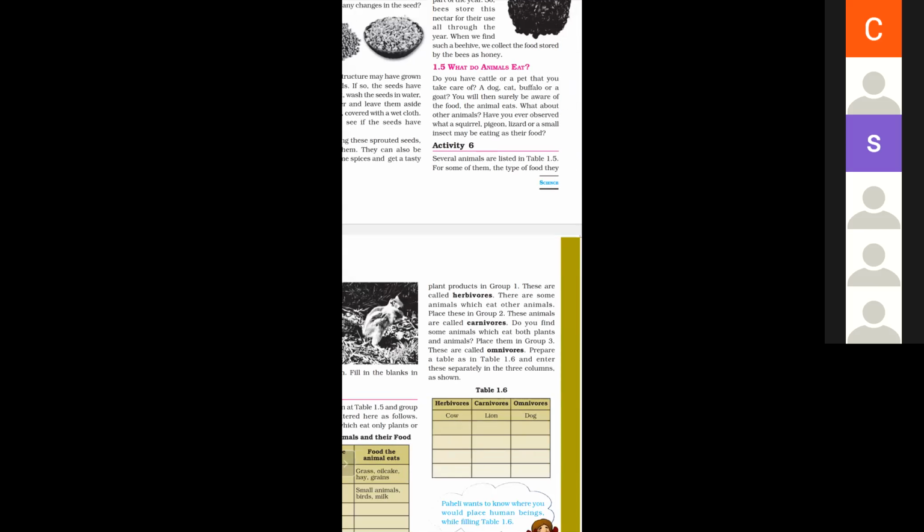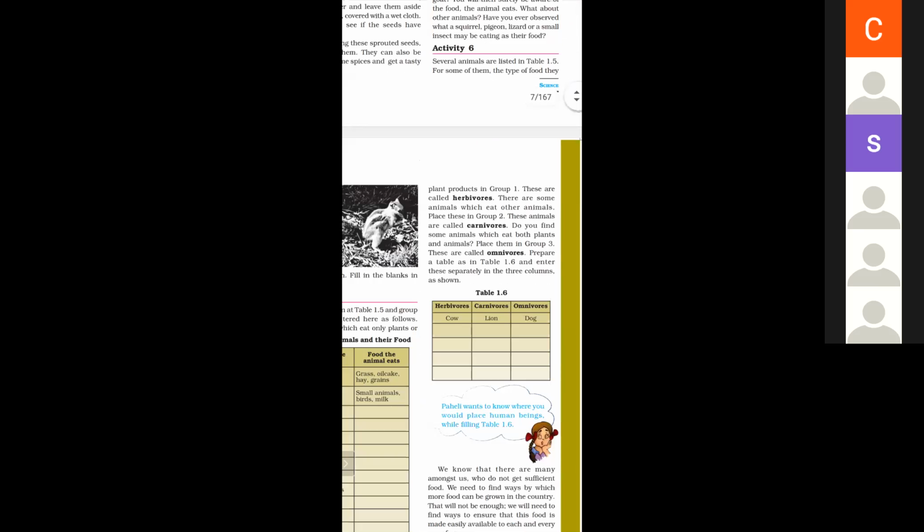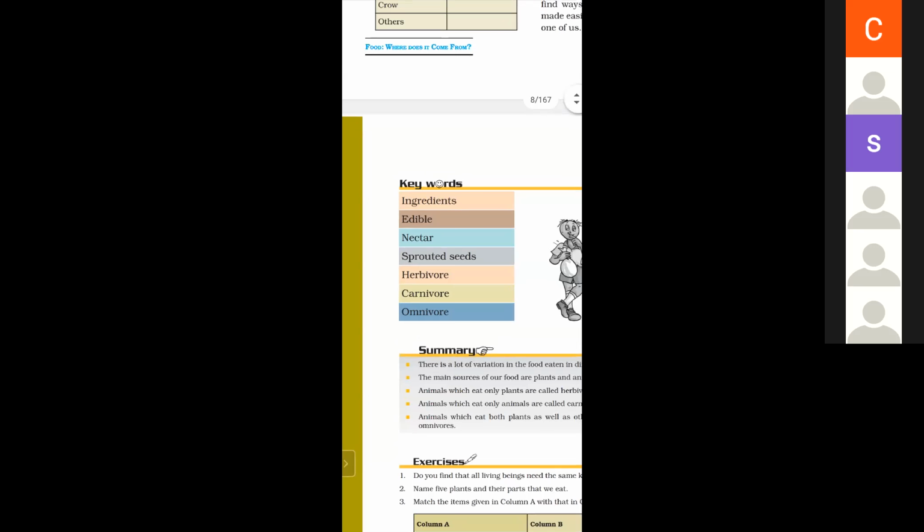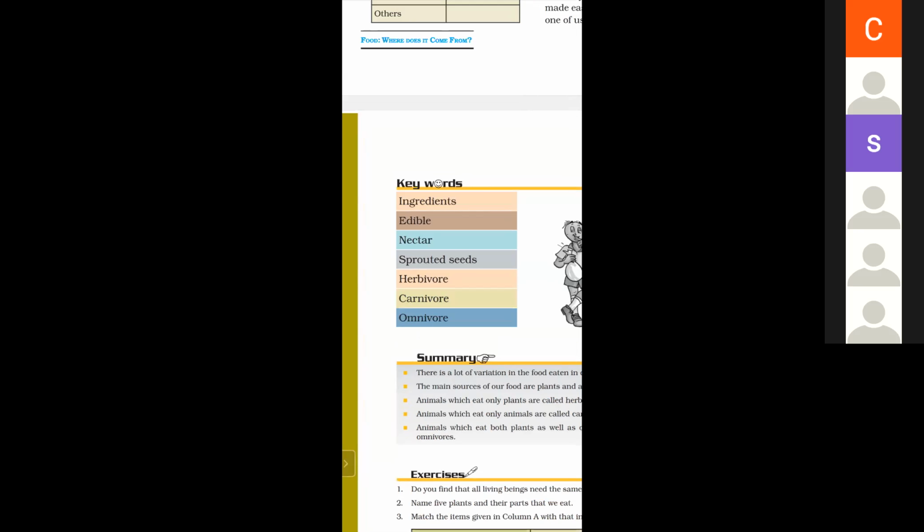What are ingredients? Material used to make a particular dish is called ingredients. And what is edible? The eatable part of a plant is called edible. And what is nectar? The sweet juice obtained from flowers is called nectar.